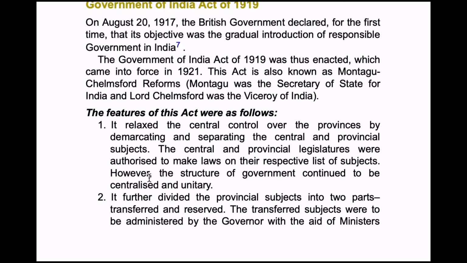The Government of India Act was enacted in 1919 and came into force in 1921. This act is also known as the Montagu-Chelmsford Reforms. Okay, so when did the Morley-Minto reforms come? It came in 1909, whereas the Montagu-Chelmsford reforms came in 1919 and came into force in 1921, enacted in 1919. Is it clear, guys? Montagu was the Secretary of State and Chelmsford was the Viceroy.